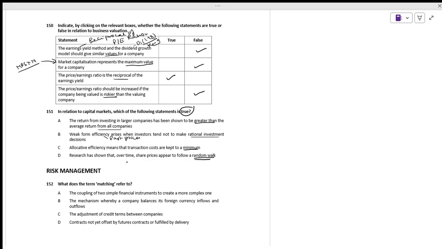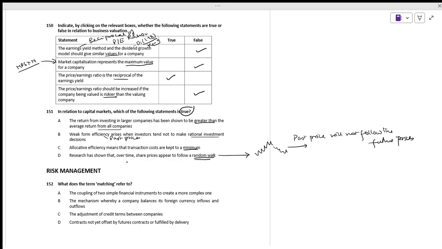What is a random walk? Random walk is nothing but it will go, maybe it will go up, it will go down. We dare not predict. Is it right? Past we cannot have the same trend. Past prices will not follow the future prices. Is it right? It's future prices. As simple.